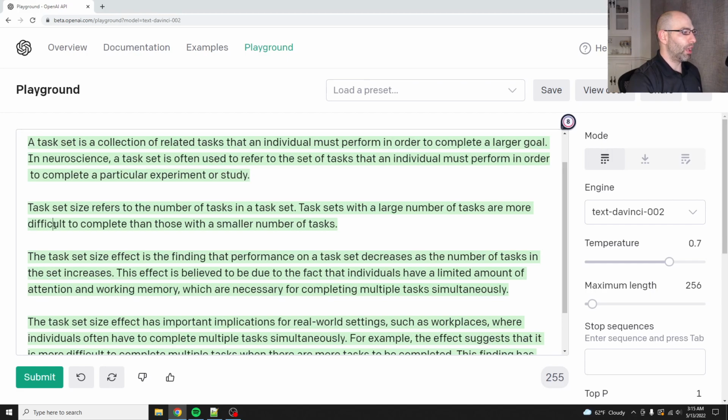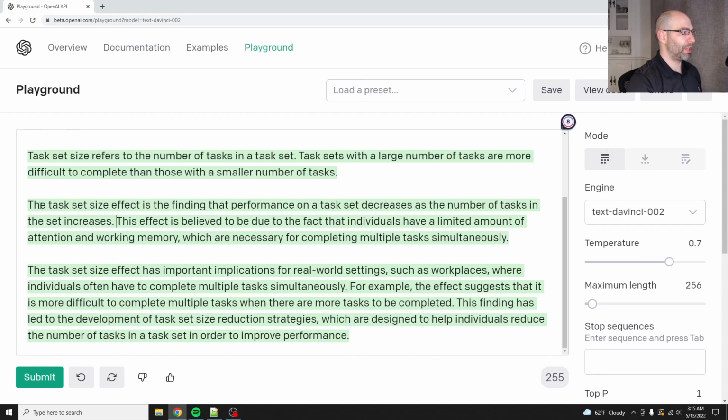Okay, here we are. The task set size effect is the finding that performance on a task set decreases as the number of tasks increases. So being able to have a larger task set is going to be required for AGI, right? And so by breaking down cognitive tasks into individual discrete tasks and running them in parallel, that's going to be one of the ways to achieve AGI, which is what I'm working on in my current cognitive architecture research.